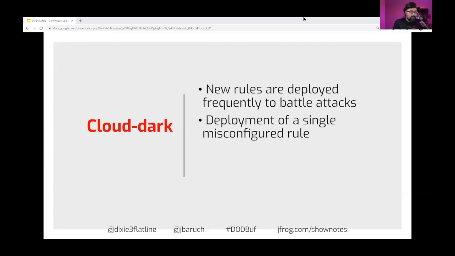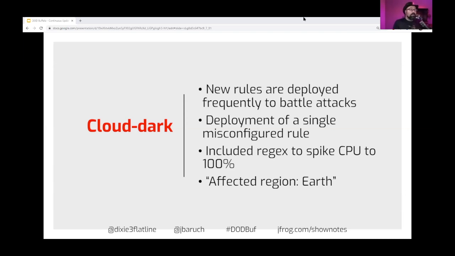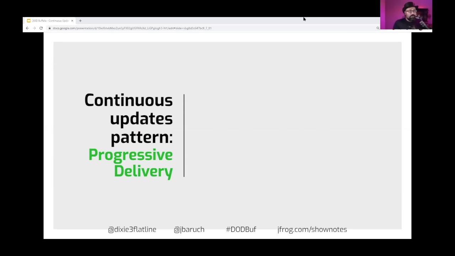And this is something, by the way, that convinces me that the Earth won't die of a nuclear all-destructing war or a pandemic or even a thermal death. It will die from a misconfigured regular expression. That's what happened with Cloudflare. Someone misconfigured a regular expression, made the CPU spike to 100%, and then all the rest of the CPU spiked to 100%. And the next thing you see on their status page is affected region: Earth, which was very, very correct. And they fixed it pretty quick, and the postmortem was, as usual, awesome. This is how we learn about it, but there are some things to learn.